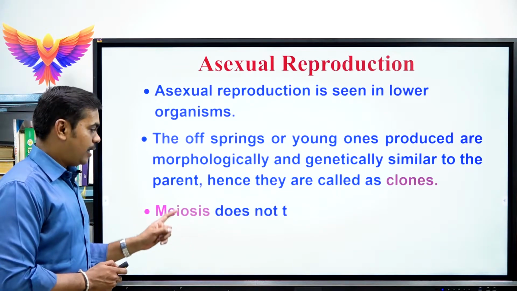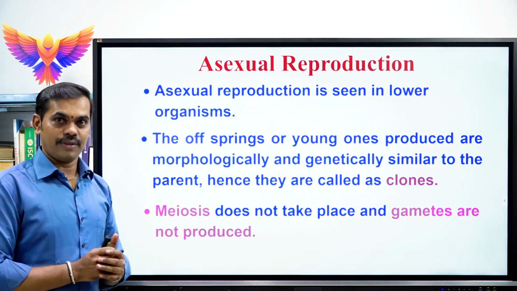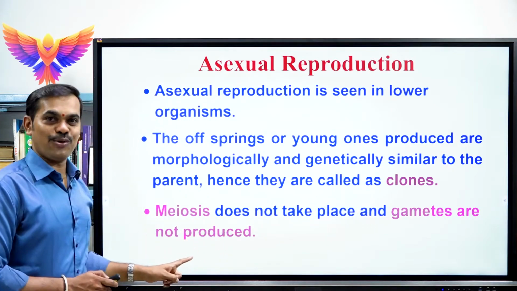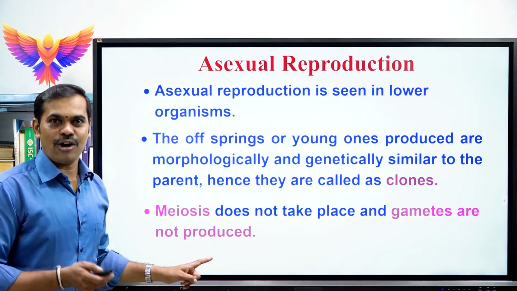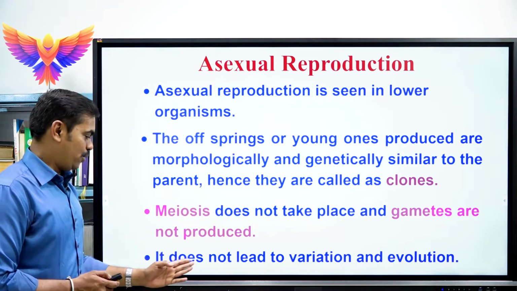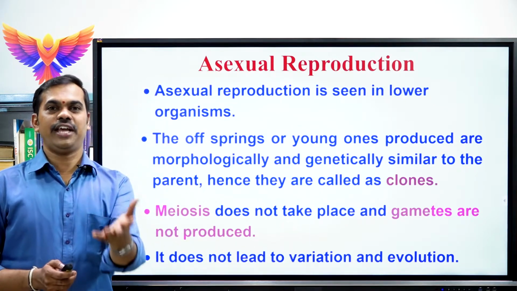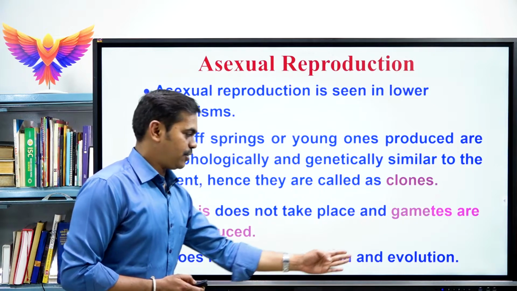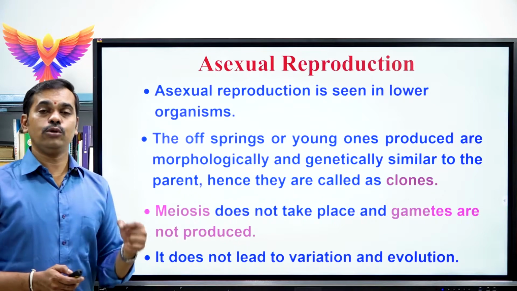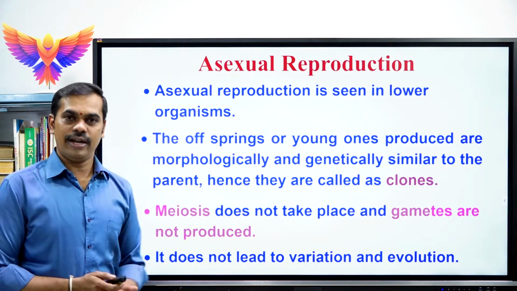And the next point. In asexual reproduction, meiosis does not take place. Since meiosis does not take place, gametes are not produced. If the gametes are not produced, what might be the next concept? If the gametes are not produced, then it does not lead to variation. Variation means changes. If there is no variation, then obviously it does not lead to evolution. That is very important. Evolution means changing from one condition to another condition.